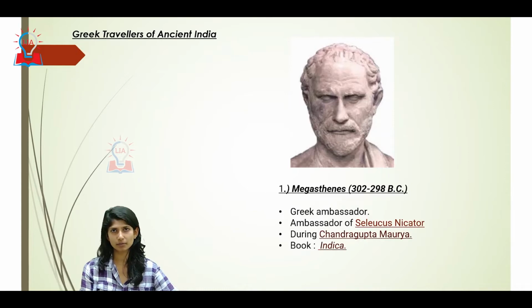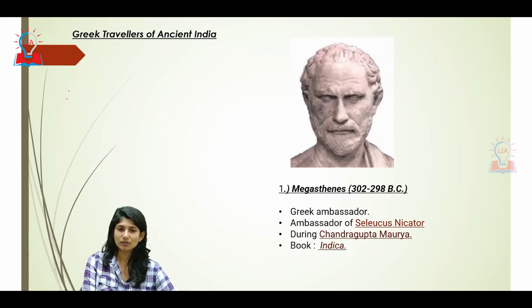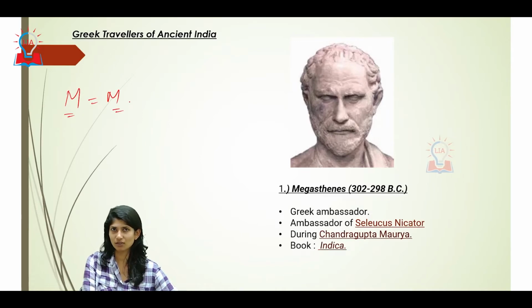At what point of time did they visit, and during whose period? Did they have any significant book or something written that still has an account to it? Okay, the first one is Megasthenes. When we say Megasthenes, we are obviously related to the Mauryan Empire, right? Even this word should ring that bell. Megasthenes, Mauryan. This should become easier to remember.